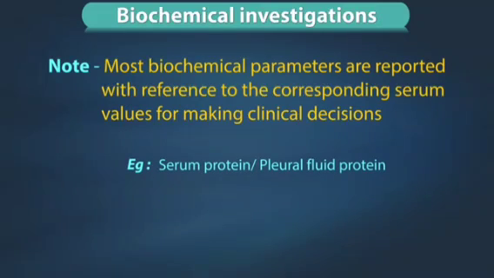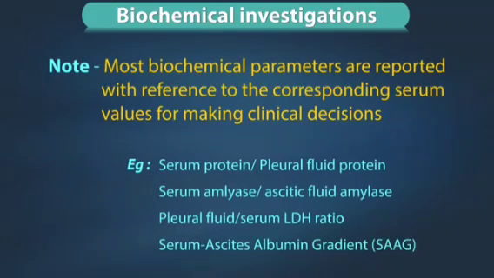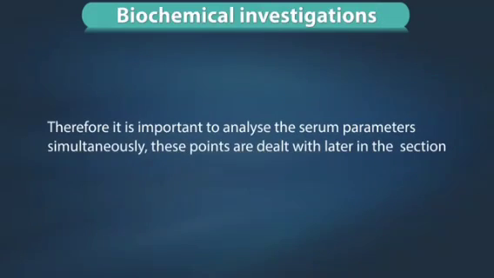For example, serum protein versus pleural fluid protein, serum amylase against ascitic fluid amylase, pleural fluid and serum LDH ratio, serum ascites albumin gradient, etc. Therefore, it is important to analyze the serum parameters simultaneously. These points are dealt in detail later in the section.